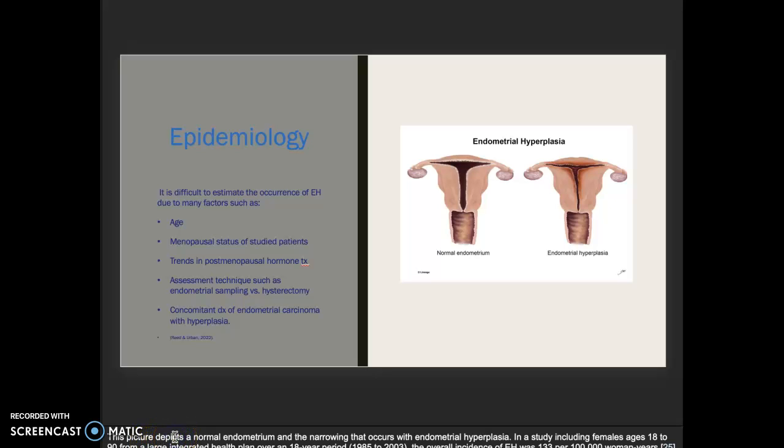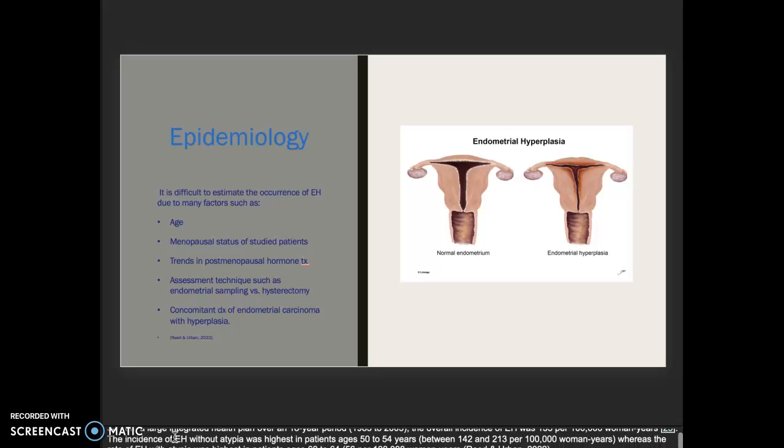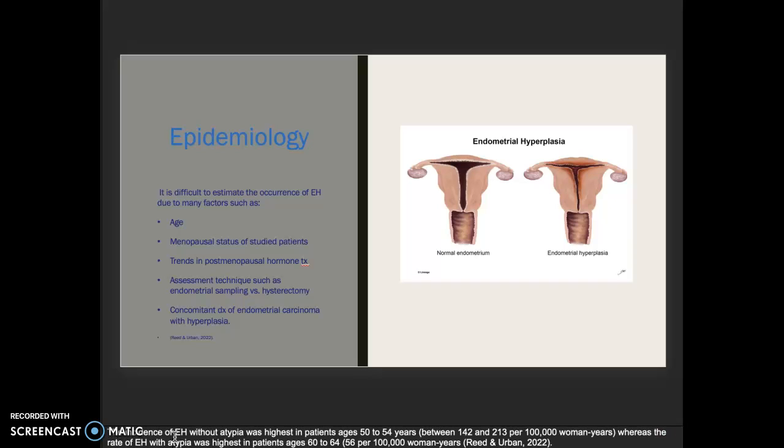In a study including females ages 18 to 90 from a large integrated health plan over an 18-year period, the overall incidence of EH was 133 per 100,000 women years. The incidence of EH without atypia was highest in patients ages 50 to 54 years, between 142 and 213 per 100,000 women years, whereas the rate of EH with atypia was highest in patients ages 60 to 64, 56 per 100,000 women years.